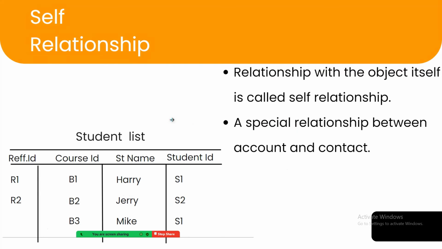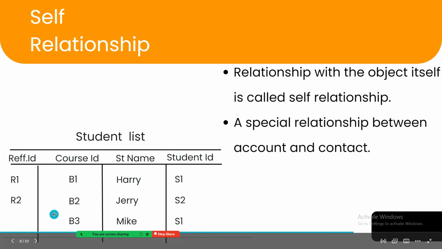Now, next, there is a relation also called self relation, and what is that? A relationship with the object itself is called a self relationship. So what is it? Basically, let us take an object of student list. In this list, we have another added column for a referral ID. What it specifies is that some of the students can also refer to various courses or other students' courses to make a decision to enroll or not.